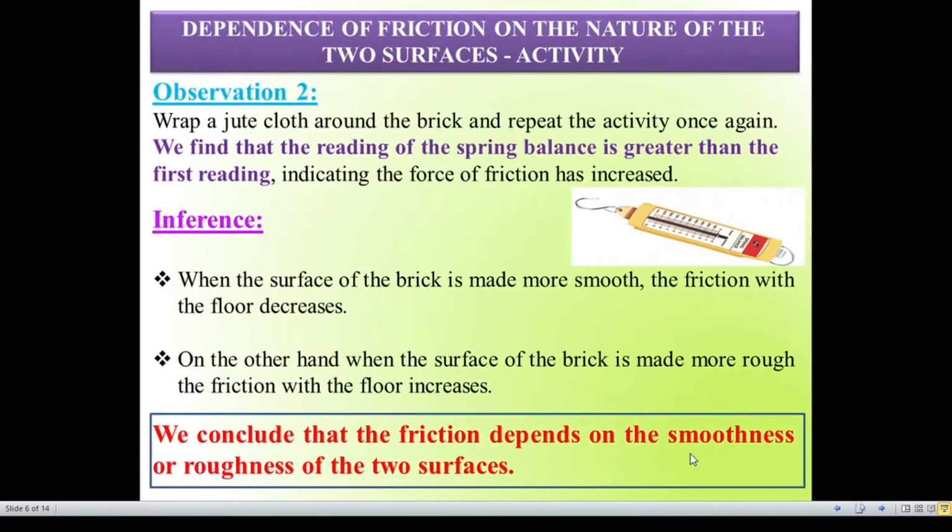Now what is the next observation? This time you wrap a jute cloth around the brick and repeat the activity once again. And we find that the reading of the spring balance is greater than the first reading, indicating the force of friction has increased. So what is the inference? When the surface of the brick is made more smooth, the friction with the floor decreases. On the other hand, when the surface of the brick is made more rough, the friction with the floor increases. So from that we are going to conclude that friction depends on the smoothness or roughness of the two surfaces.